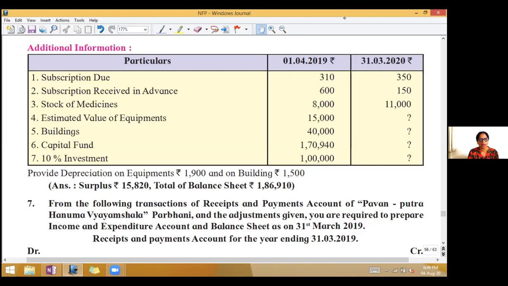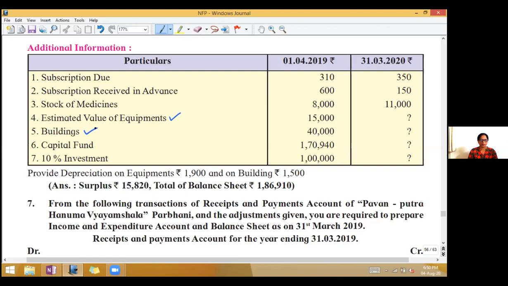Estimated value of equipments. Now equipments is an asset. They have given us the opening balance, the closing balance we have to find out. Building, again an asset, opening balance is given, closing we will find out. Capital fund, that is the capital fund which we will write on the liability side. And 10% investment, which is again an asset, that is 1 lakh. And below that they have given you provide depreciation on equipments 1,900. So tick mark equipments and building 1,500.